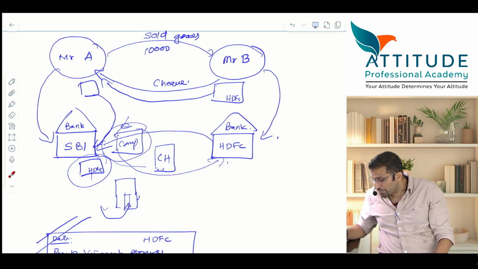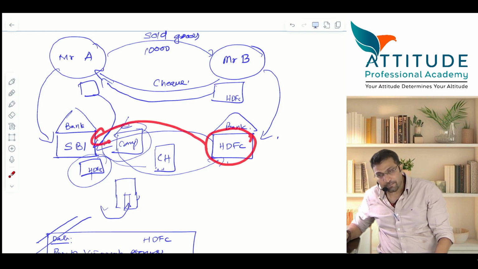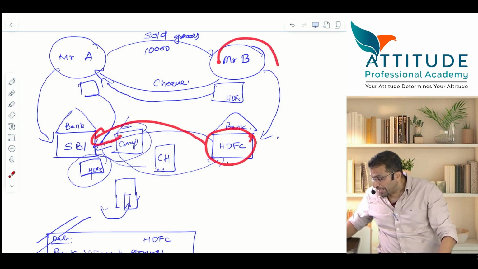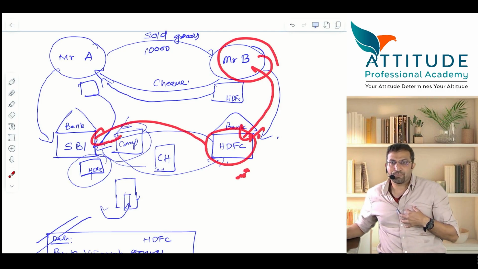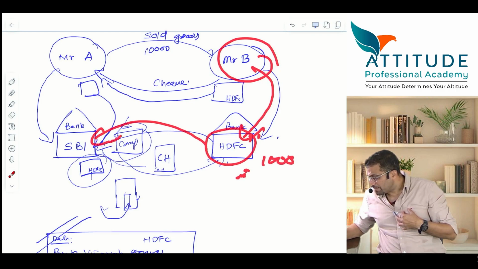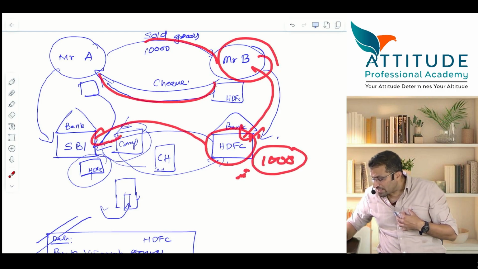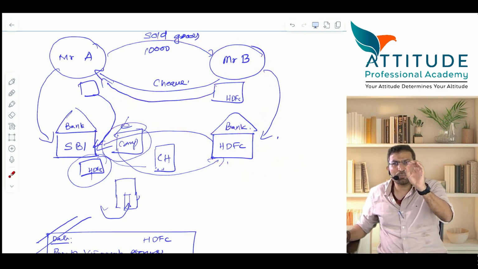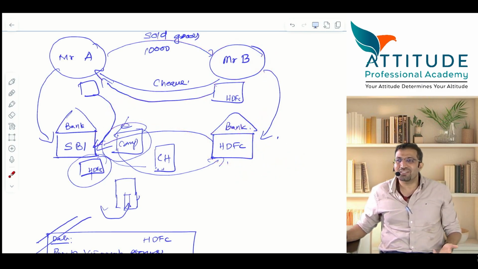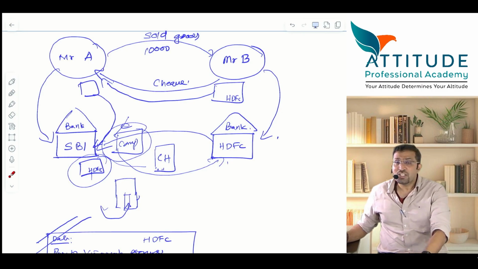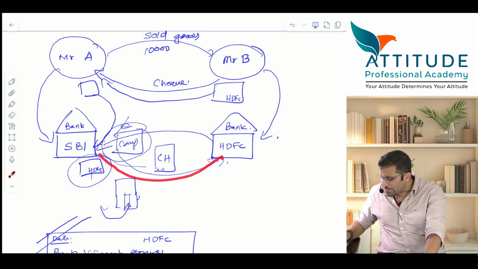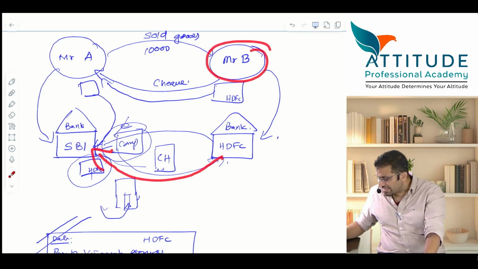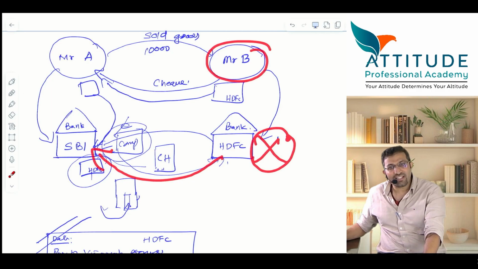Now tell me, HDFC will make the payment to whom? SBI. Right? But B should have a proper balance in HDFC, yes or no? Now let us say I am Mr. B. I have a balance of only 1,000 rupees, and I have given you a check of 10,000. Will the check be honored or dishonored? Obviously dishonored. So HDFC will tell SBI that Mr. B doesn't have sufficient balance and hence the check is dishonored.